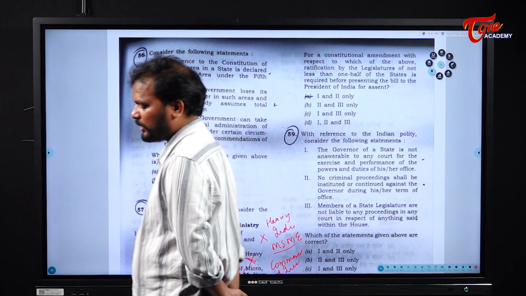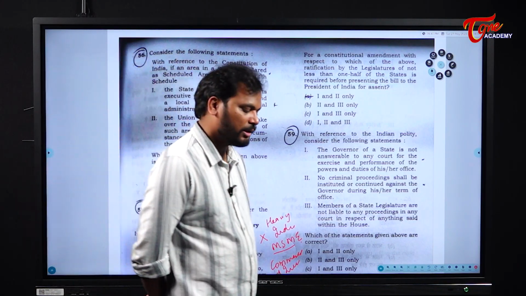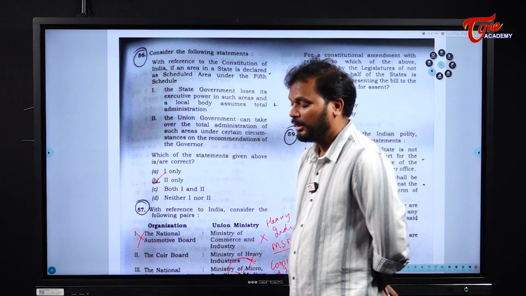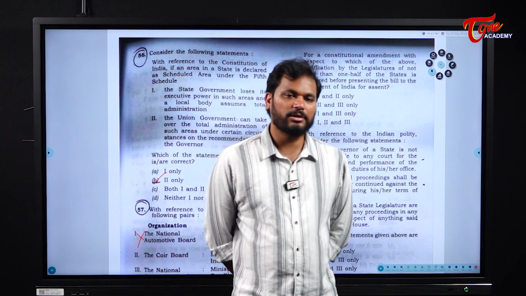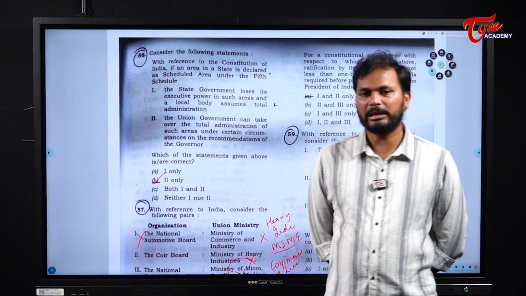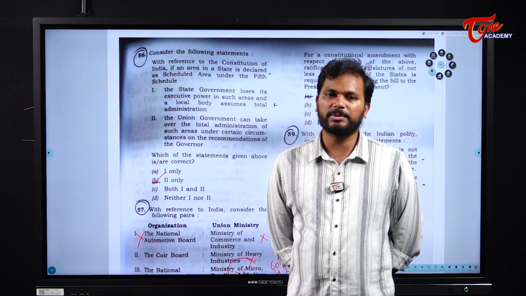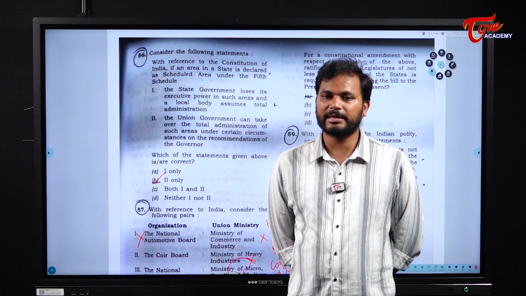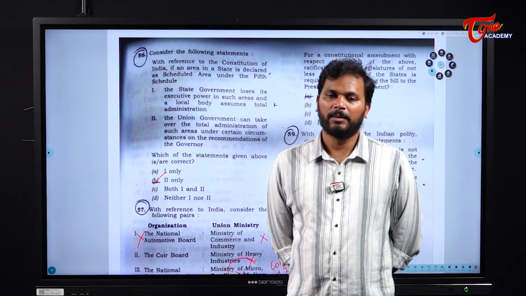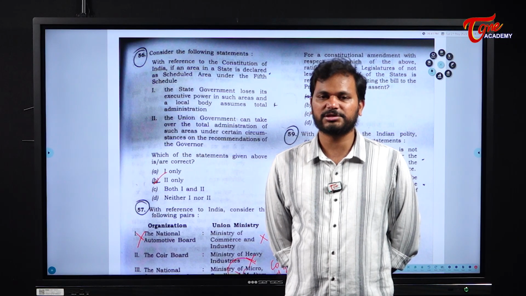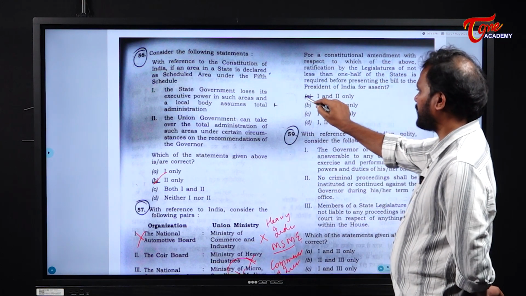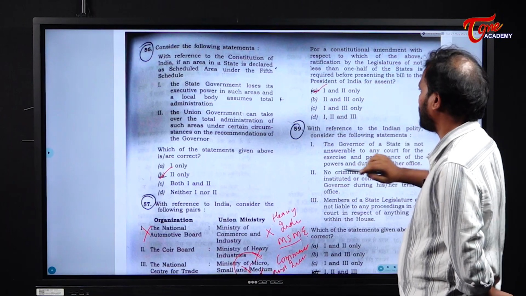See, the conditions for the office of governor are not dealt with as part of the ratification of the states. We have Article 368 of the Indian Constitution which deals with the amendment procedure. As per the amendment procedure, if the bill is passed by the parliament with the special majority, and if that bill is affecting the federal structure, then that bill needs to be sent to the state legislative assemblies, and if half of the state legislative assemblies pass that particular bill by simple majority, then that bill can become an act. But there are certain provisions which are eligible for the ratification of the states, and the conditions for the office of governor are not part of this ratification. So statements 1 and 2 are correct. Only statements 1 and 2 are correct.